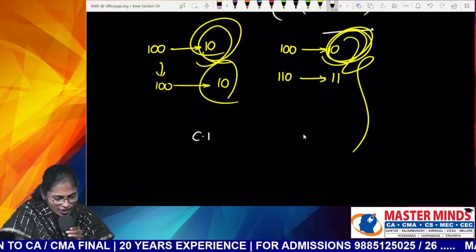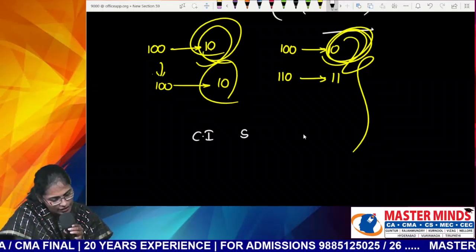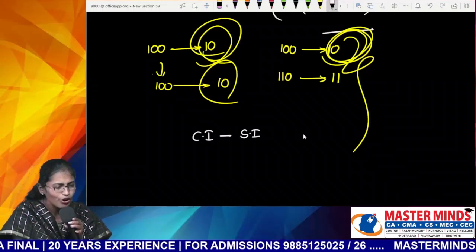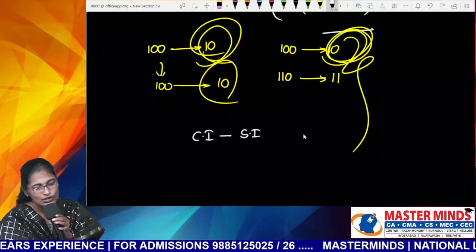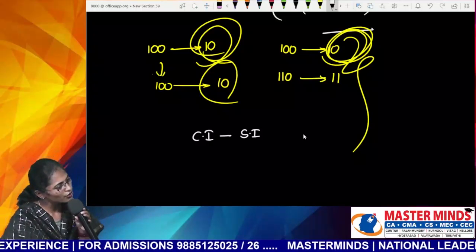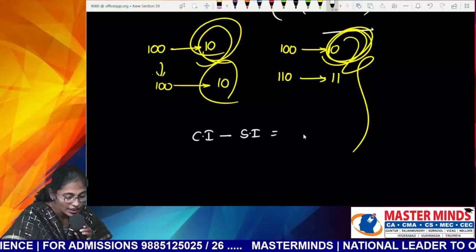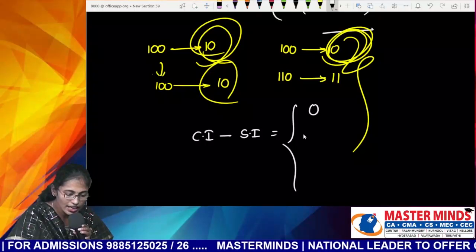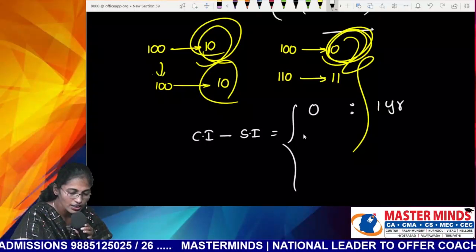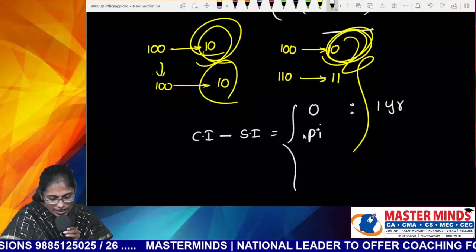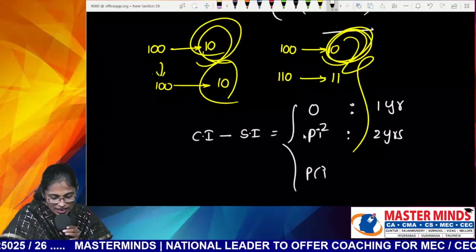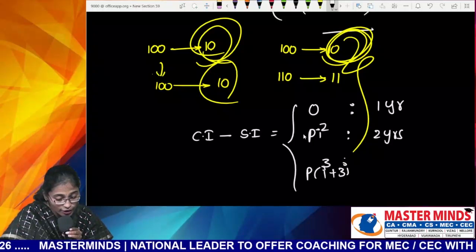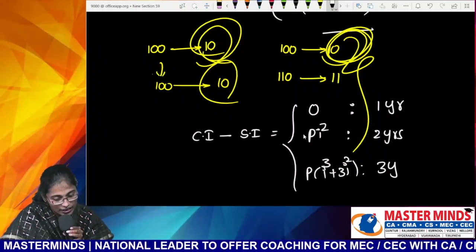So Nana, usually is compound interest bigger or simple interest? But throughout your textbook he will say the difference between SI and CI. Please don't get confused. Whatever he gives you, consider it as the difference between CI and SI. The difference between CI and SI for 1 year is how much, Nana? 0. And the difference between CI and SI for 2 years is P I square. Difference between CI and SI for 3 years is P of I cube plus 3I square.